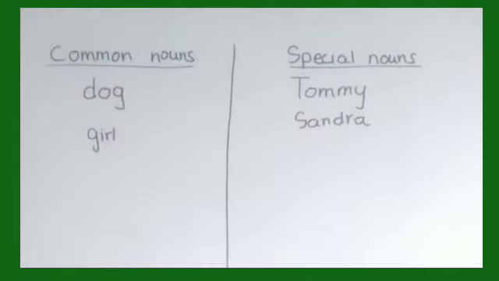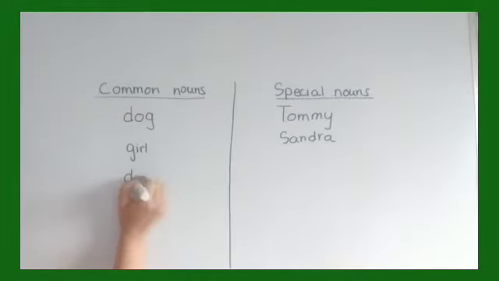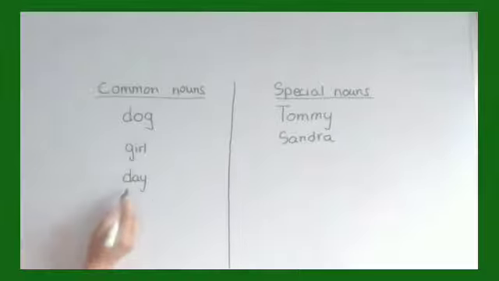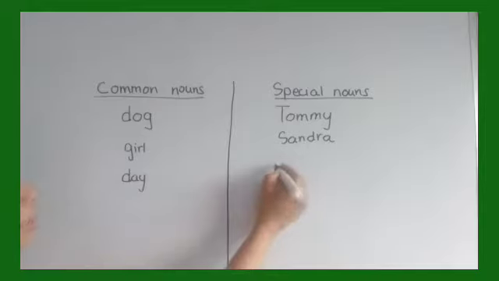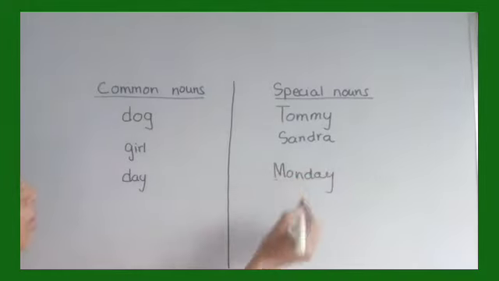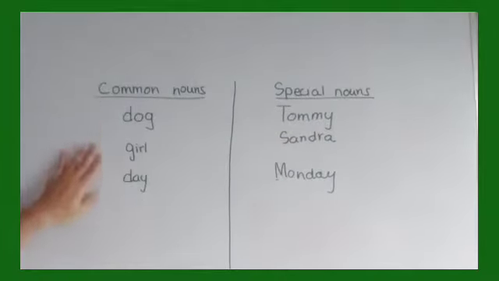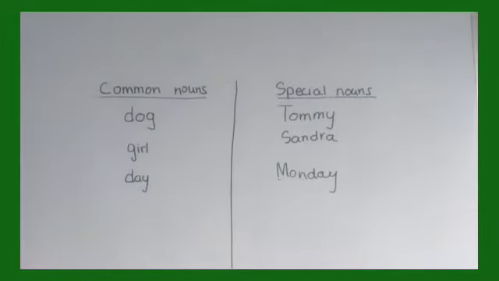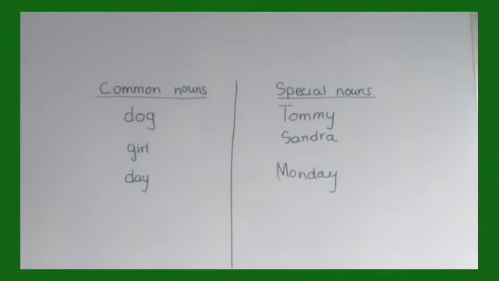So for example, day. It's a common noun. Special name of that day, Monday. Okay, so it's written in capital letter. So special names are written in capital letter and common names are in small letter, right? So common names are the names given to a person, place or thing of the same kind.